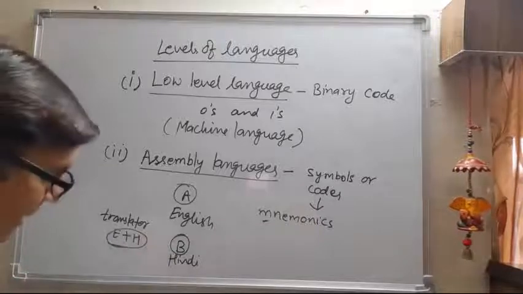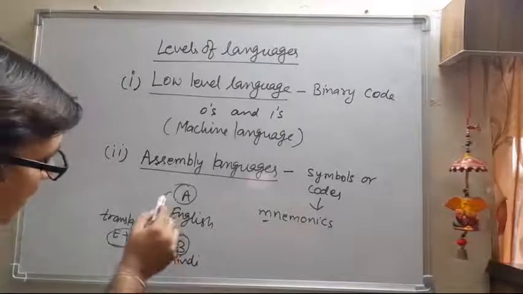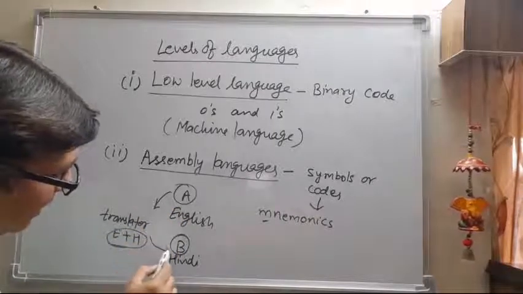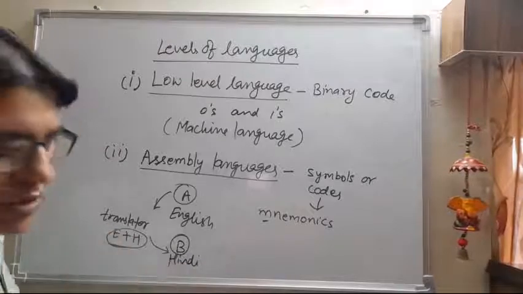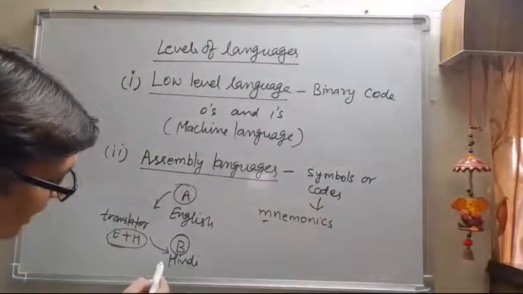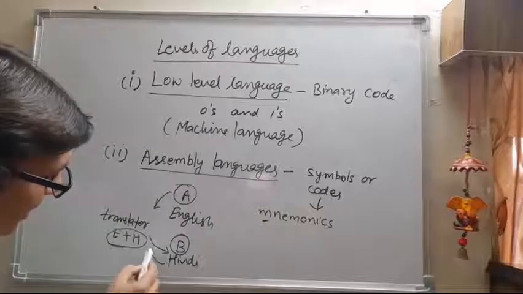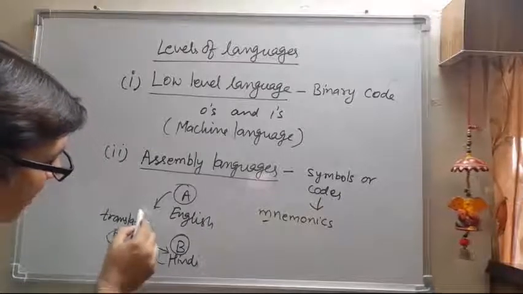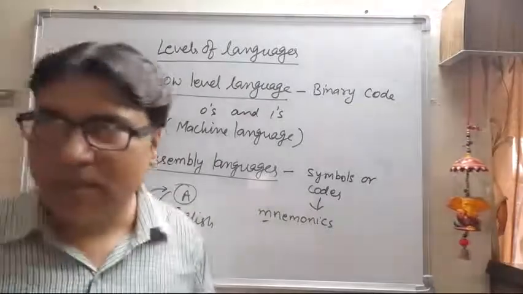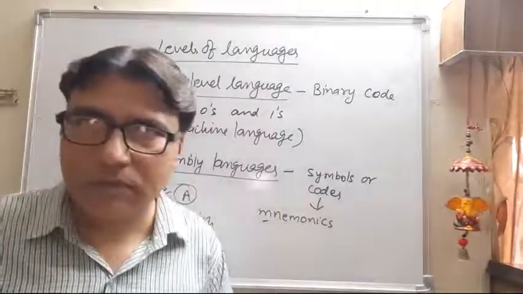Whatever message the English person gives, the translator converts into Hindi and tells it to the other person. Similarly, the message in Hindi is translated into English and told to the first person.